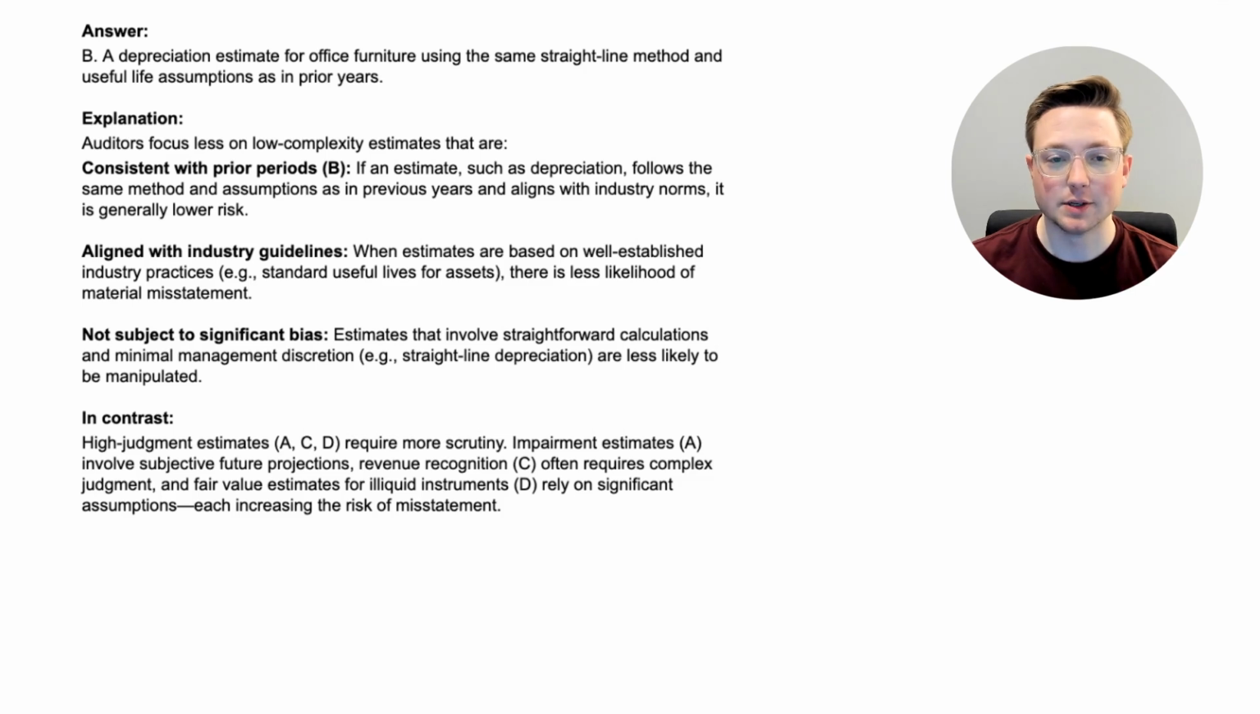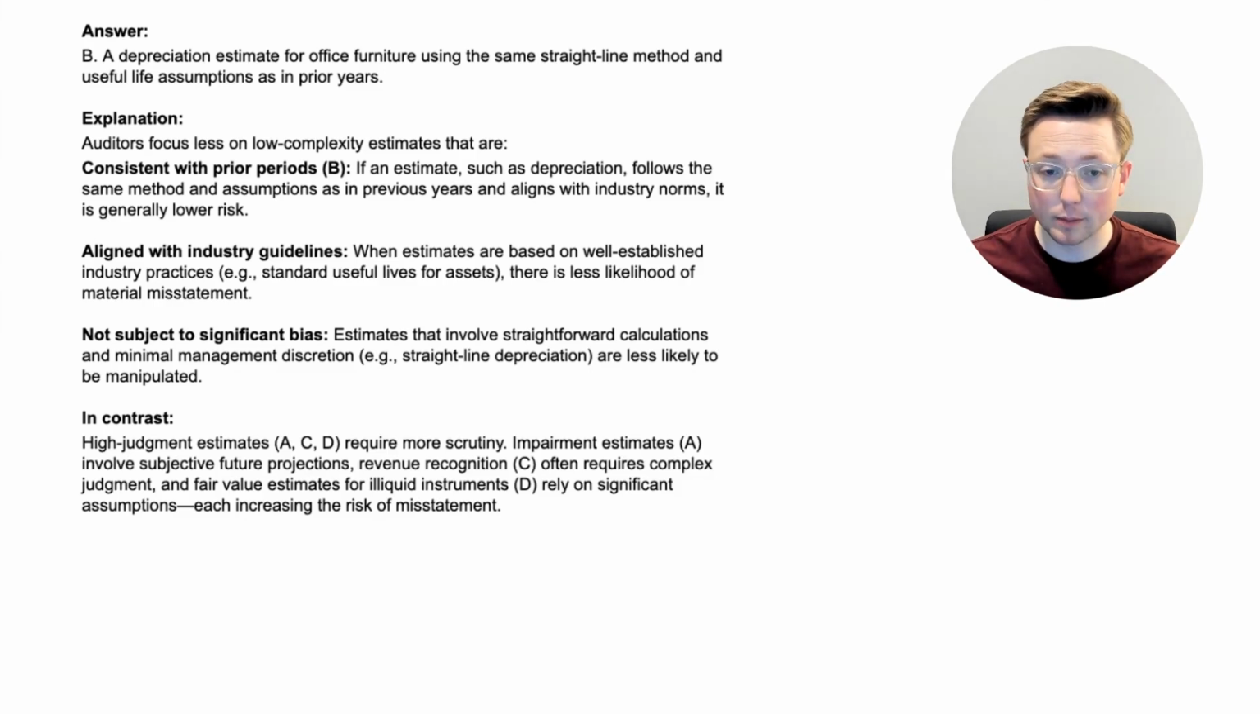All right, here we are. The answer is B, a depreciation estimate for office furniture using the same straight-line method and useful life assumptions as in prior years. Okay, let's walk through the explanation. Auditors focus less on low complexity estimates that are, and we'll talk about the following, consistent with prior periods, and that was option B. If an estimate such as depreciation follows the same method and assumptions as in previous years and aligns with industry norms, it is generally lower risk.